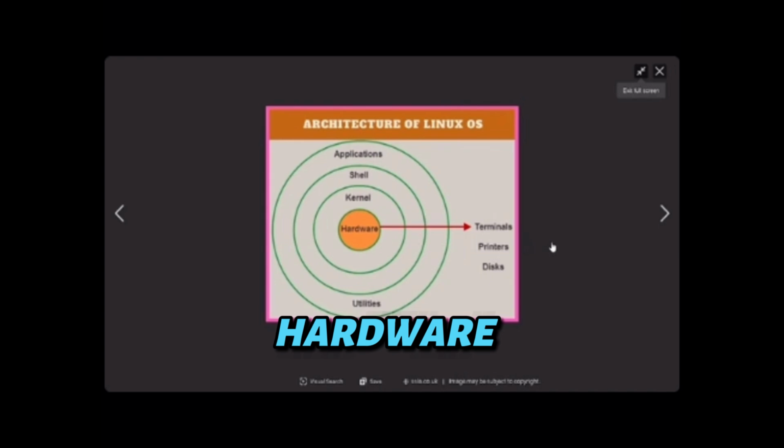My mouse is hardware, connected to my laptop, and it's handled by the kernel. When I click, the kernel sends a message, and the application opens accordingly. We'll go into the working of these things in depth. Don't worry about that. This is an overview of the architecture of the Linux OS.